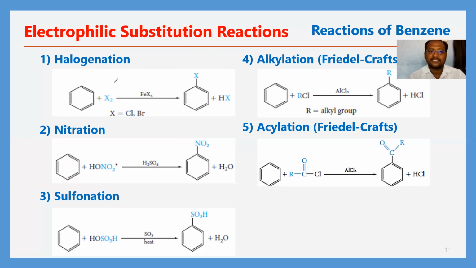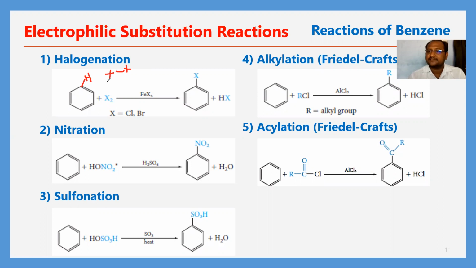Every carbon is attached to one hydrogen atom, and X. In the halogen X2, one halogen atom has electrophilic nature and the other has nucleophilic nature.